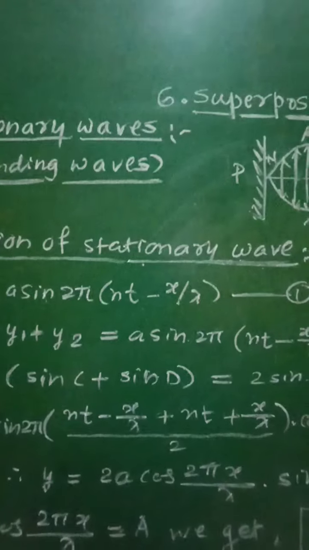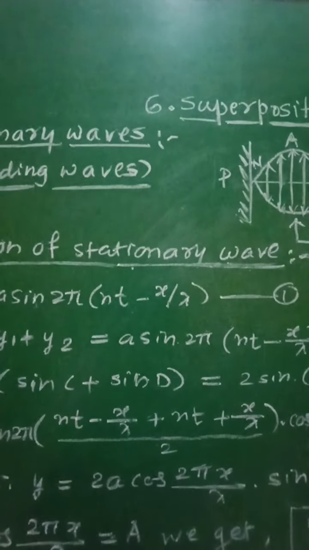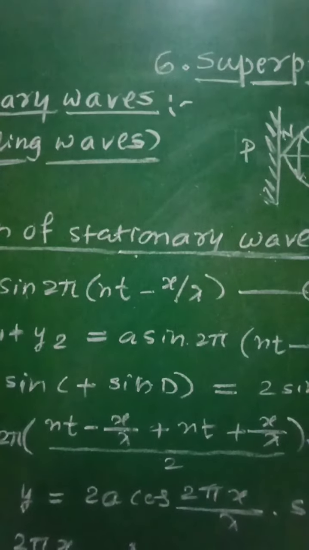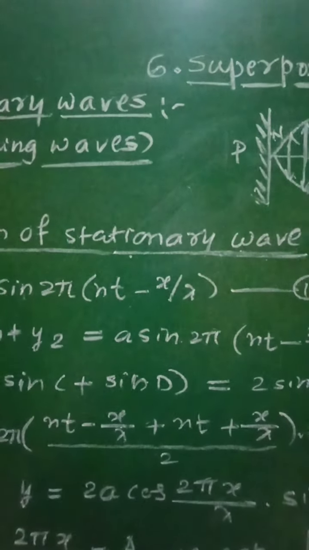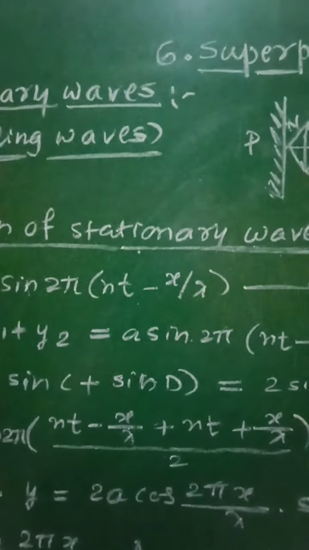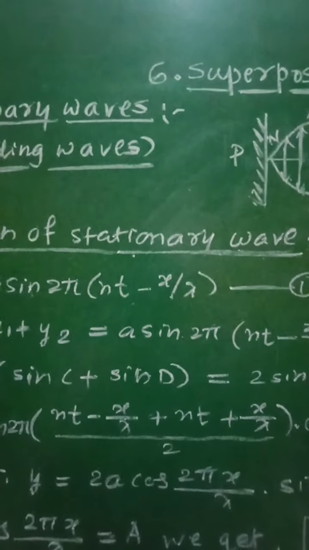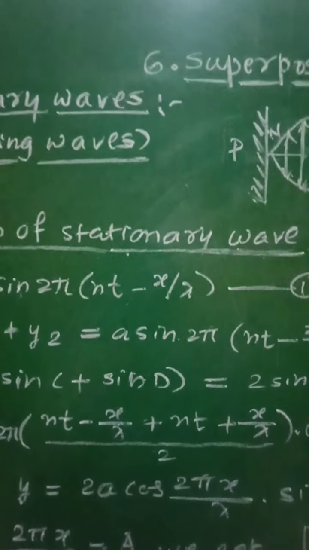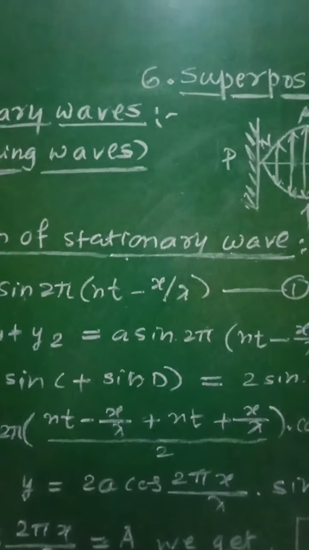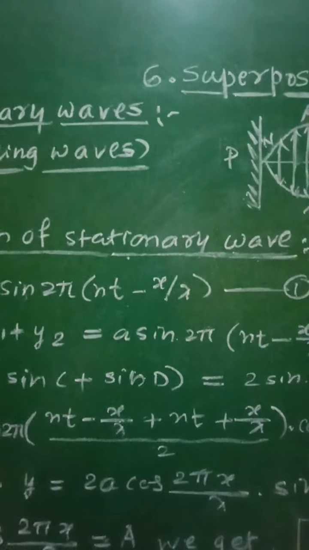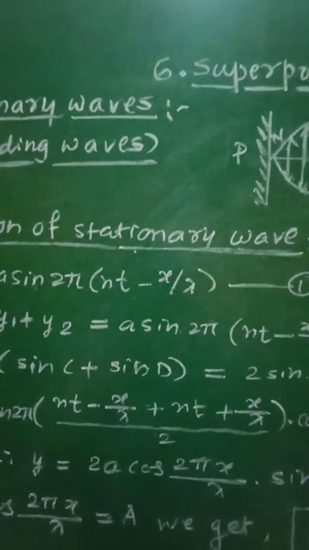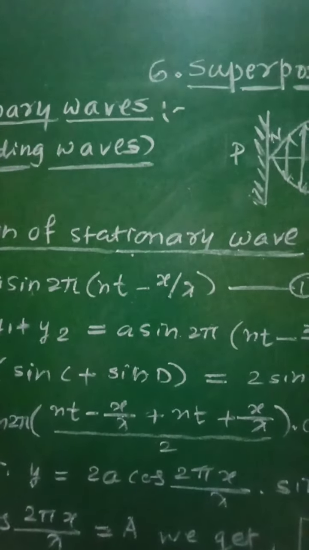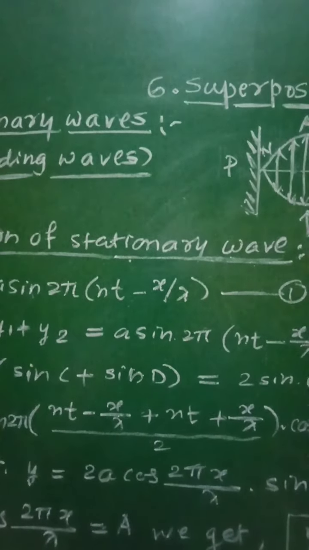That is, when two waves with the same frequency and the same amplitude travel along the same line or path exactly in opposite directions, there will be interference or superposition between these two waves, which will give rise to a stationary or standing wave.